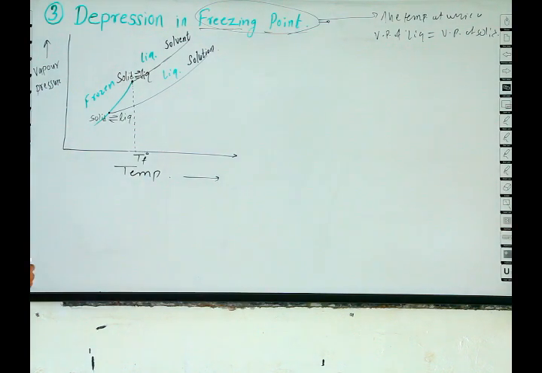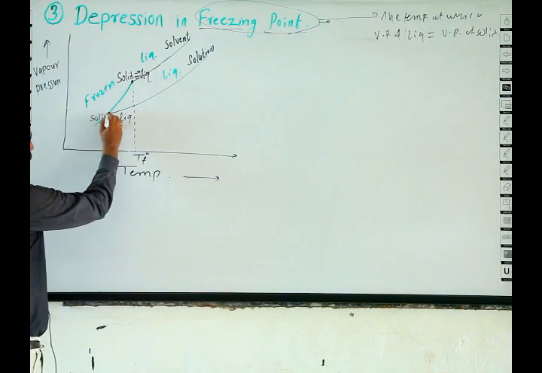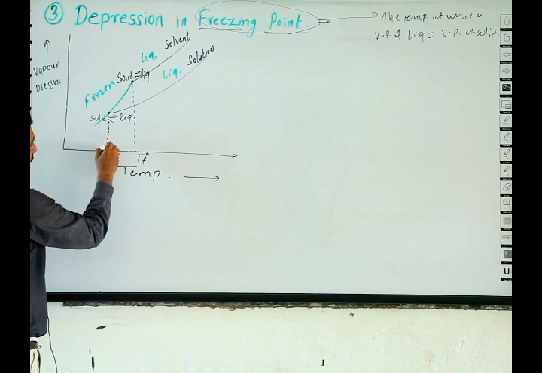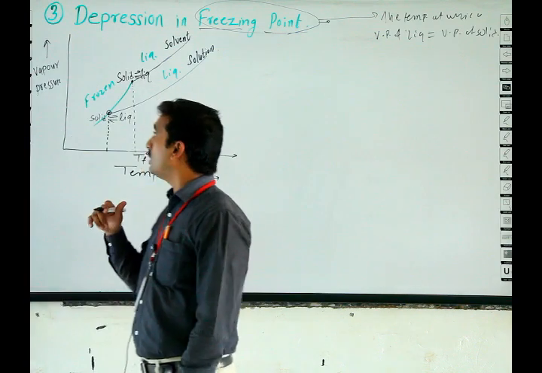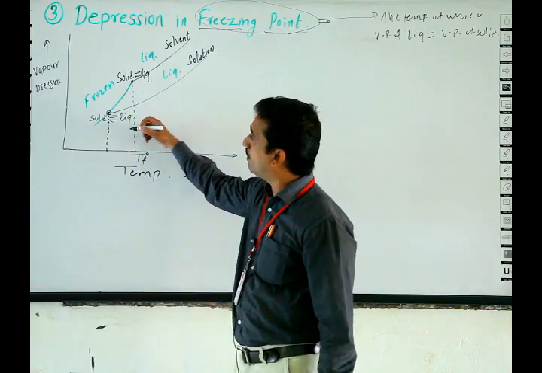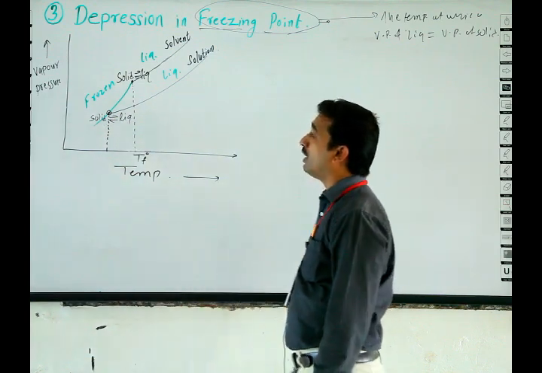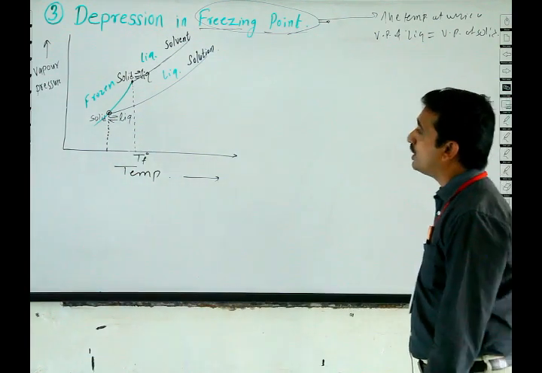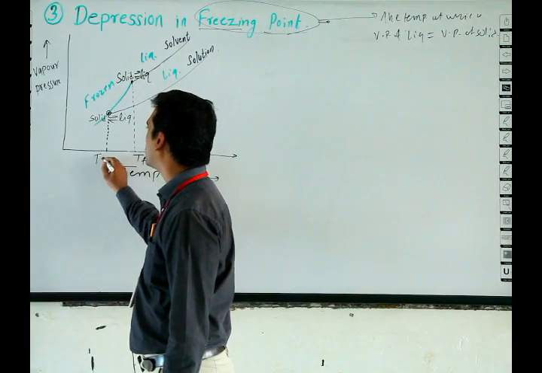Similarly to the solution plot, here is also one point, and at that point there is also solid-liquid equilibrium. The point at which the solid and liquid are in equilibrium is called the freezing point of solution, expressed by TF.